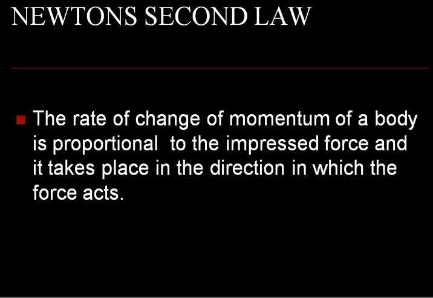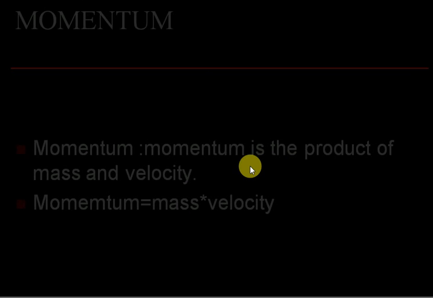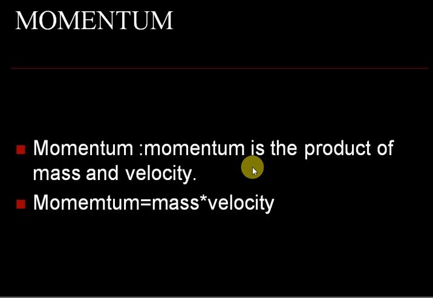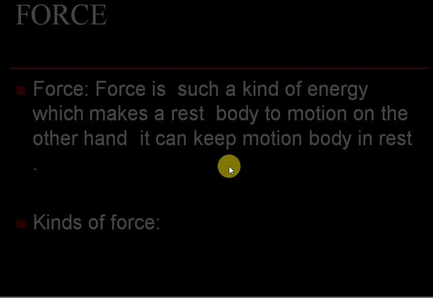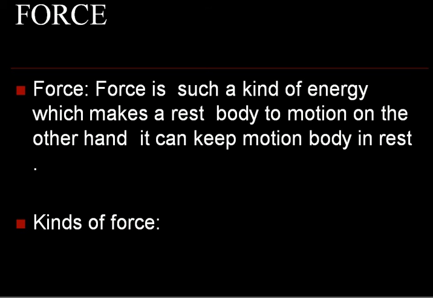Newton's second law. The rate of change of momentum of a body is proportional to the impressed force, and it takes place in the direction in which the force acts. Momentum is the product of mass and velocity. Mass is the total amount of matter in a body. Velocity, the rate of change of displacement of a body, is called velocity. And force is such a kind of energy which makes a body at rest move. On the other hand, it brings a moving body to rest.